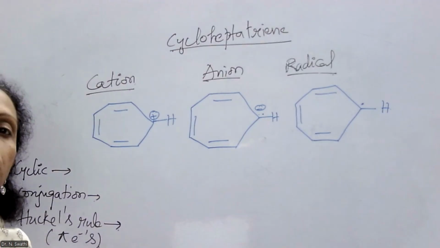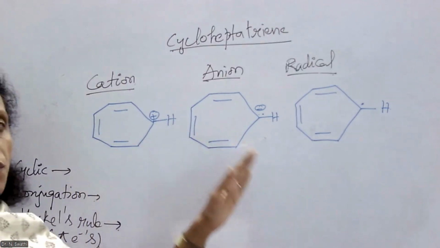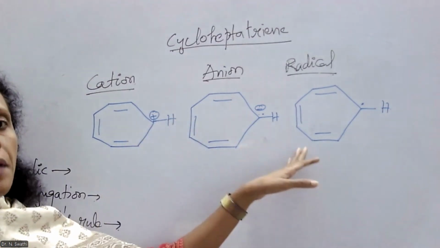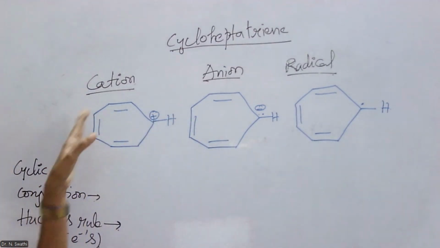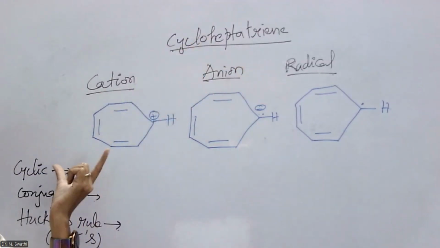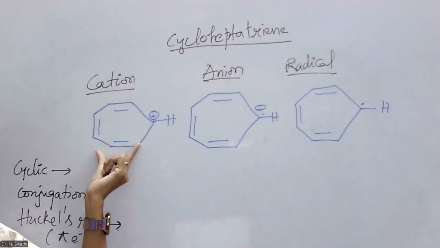So in the case of cycloheptatrienyl also, 3 species we can write: the cation, anion and radical. If you look at the cation structure, this is cycloheptane, so a 7-membered ring is drawn here.